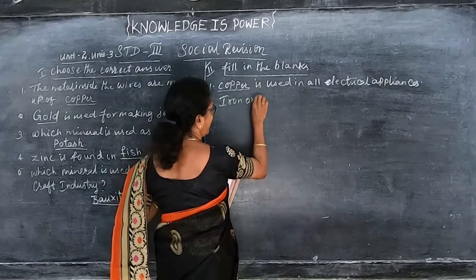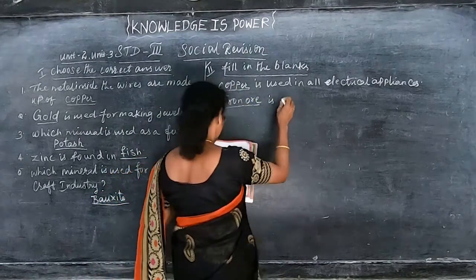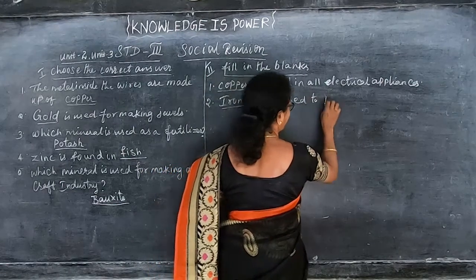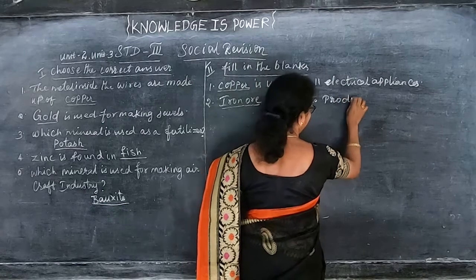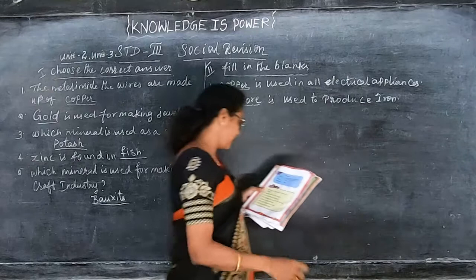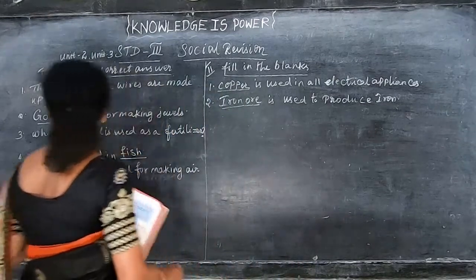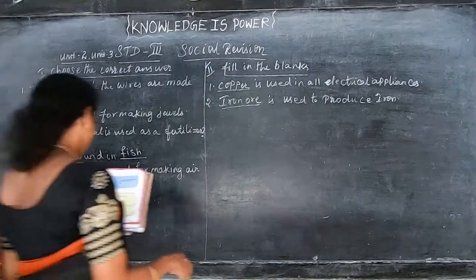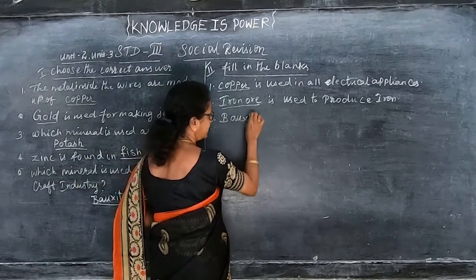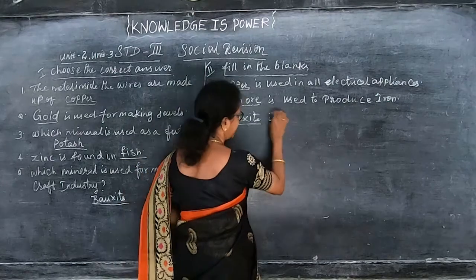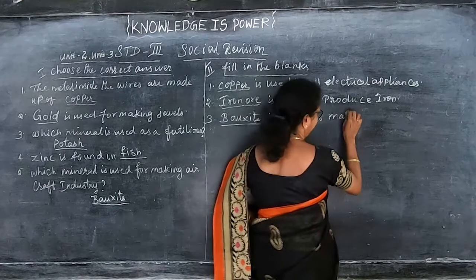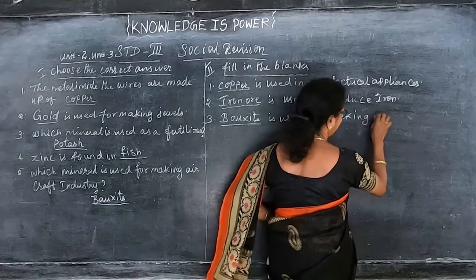Iron ore is used to produce iron. Dash is one of the most precious metals. Bauxite is used for making aluminium.